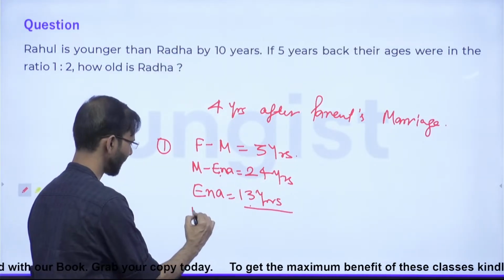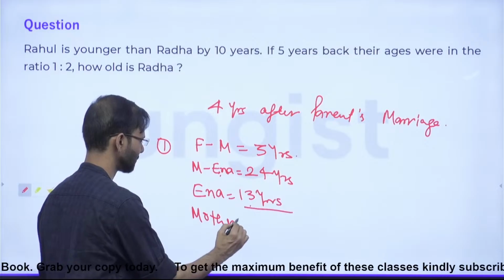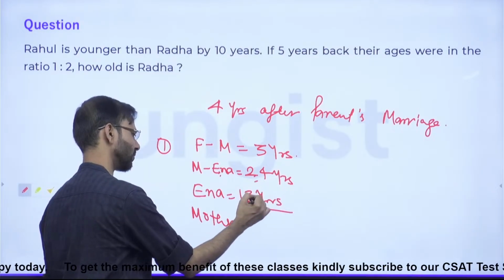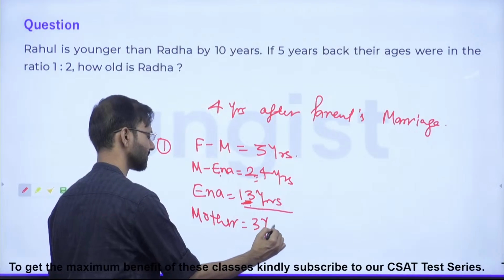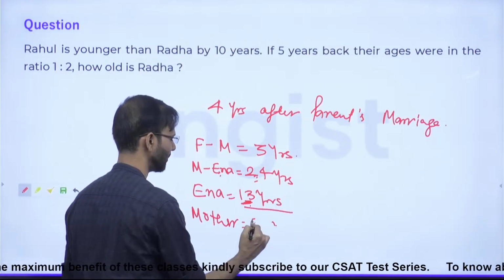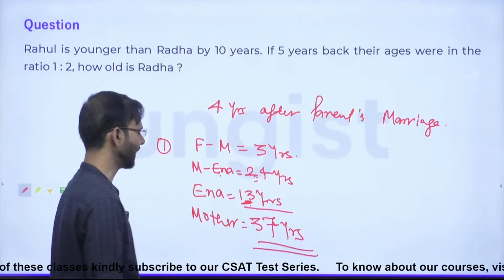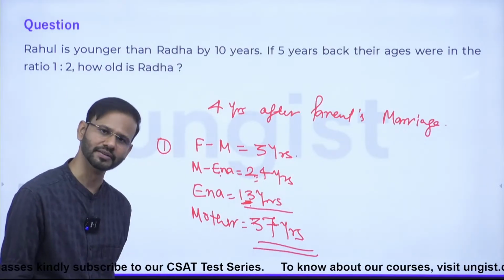So Anna's mother must be 37 years. So age of Anna's mother will be 37 years.